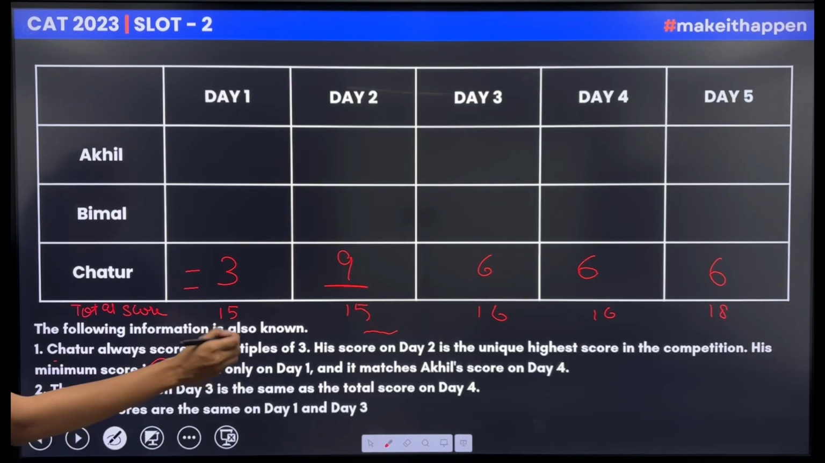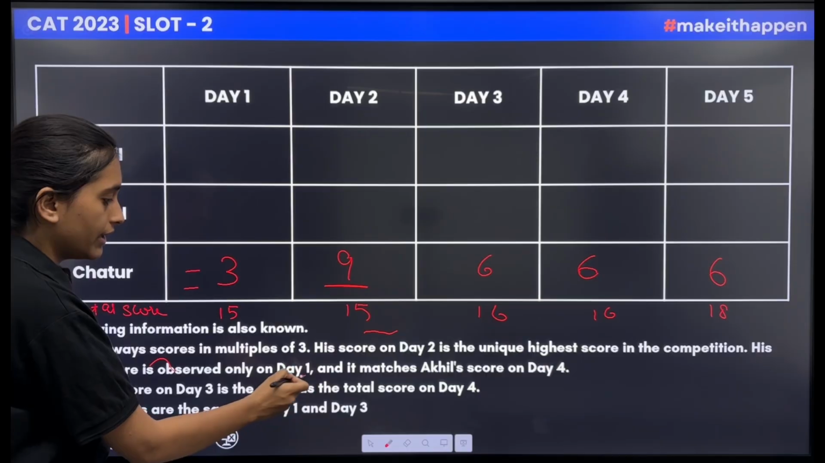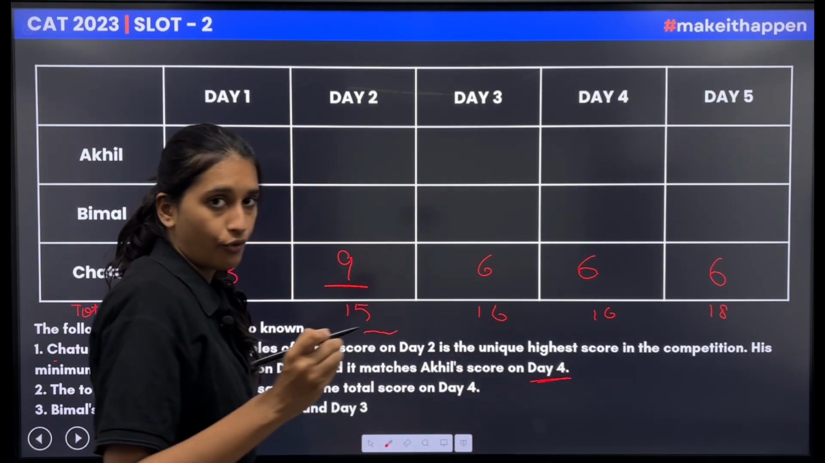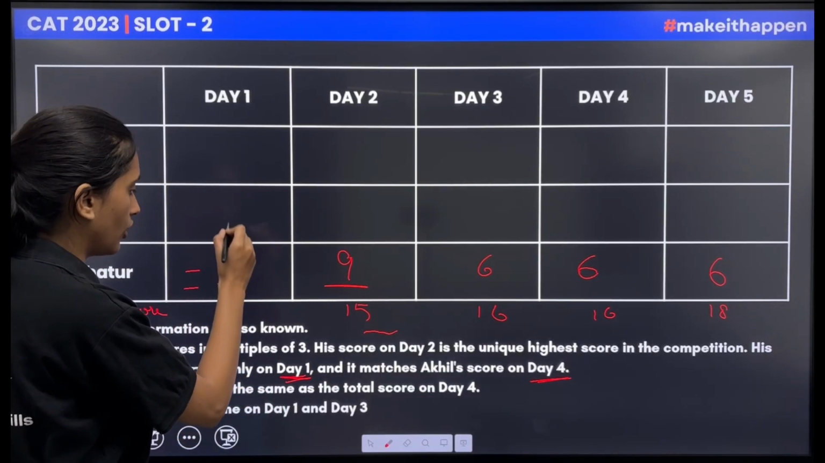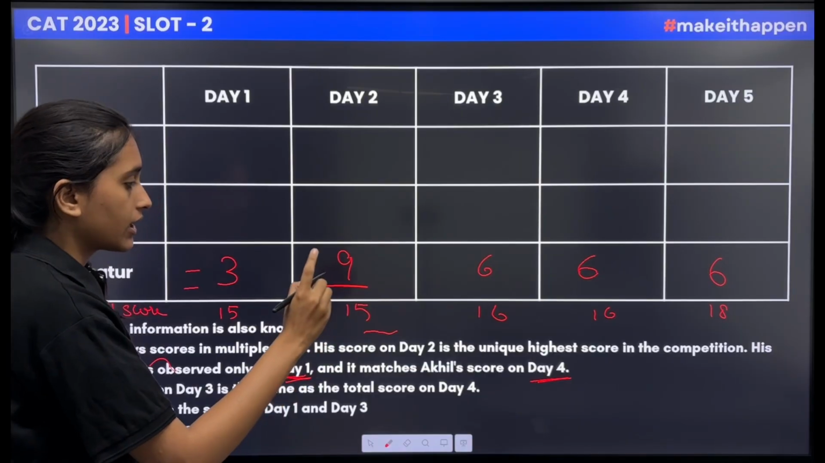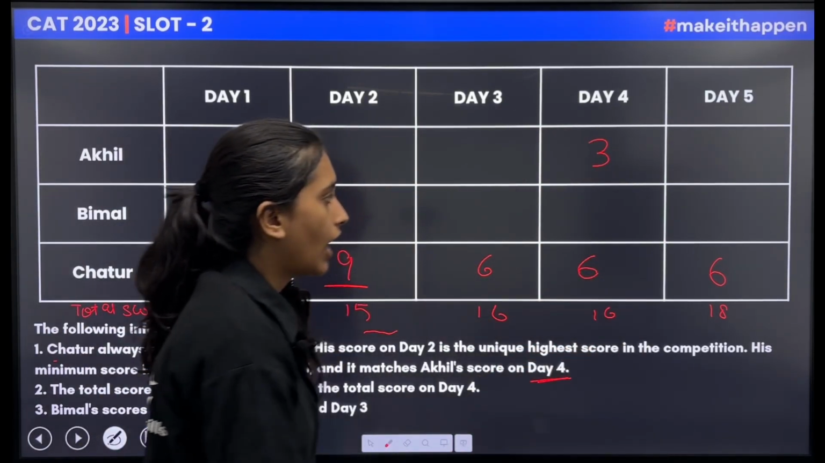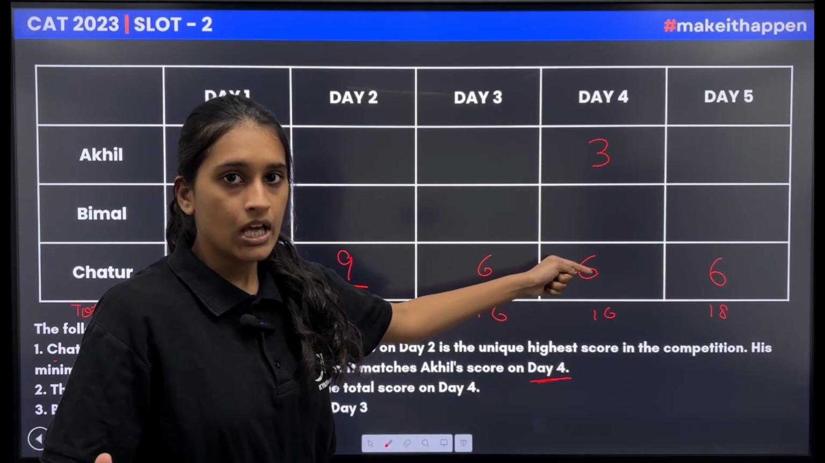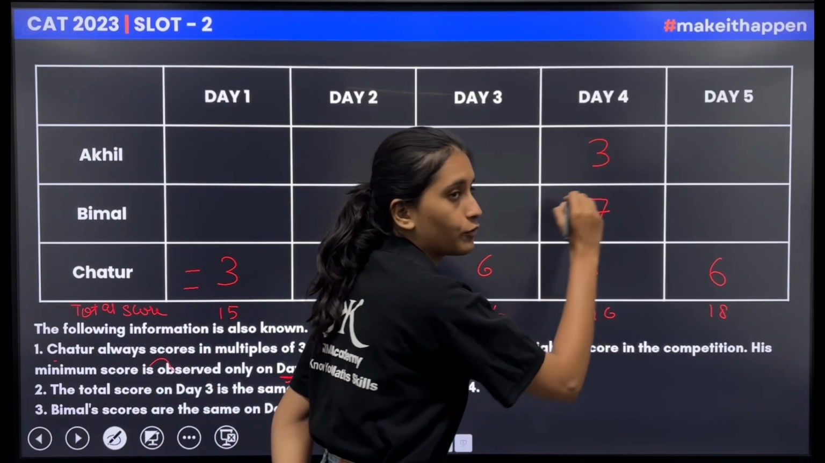Now the total score on day 3 and day 4 is the same. And the score of Chatur on day 1 matches Akhil's score on day 4. So Chatur's score on day 1 is 3, and Akhil's score on day 4 will also be 3. Now if this is 16, this is 3, this is 6, 9, 16 minus 9 would be equal to 7. So here it would be 7.